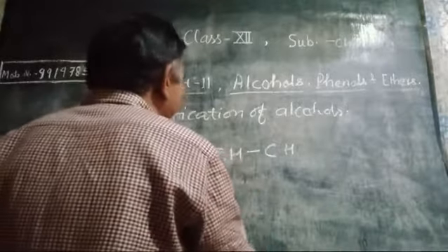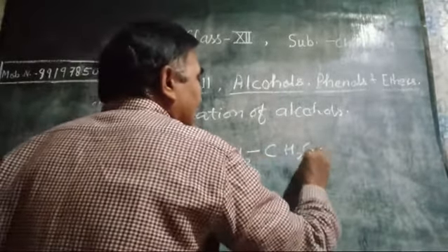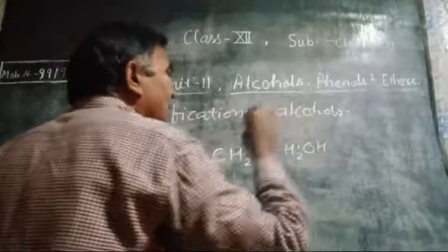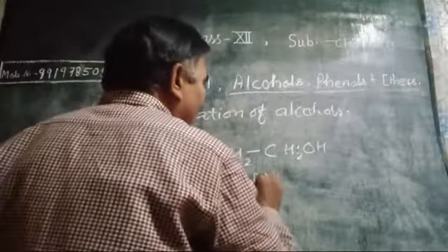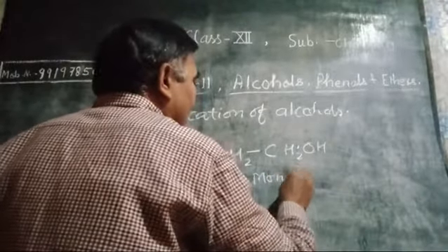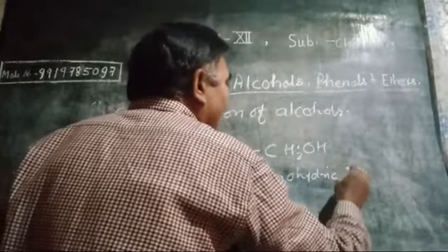If only one OH is present in the compound, then it is called monohydric alcohol.